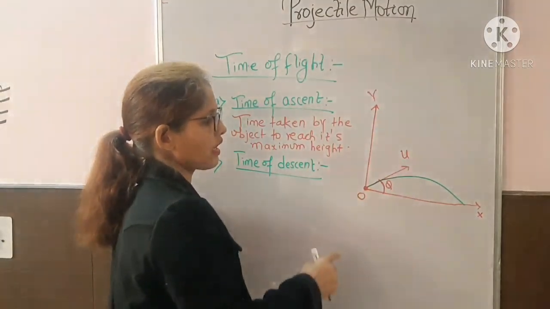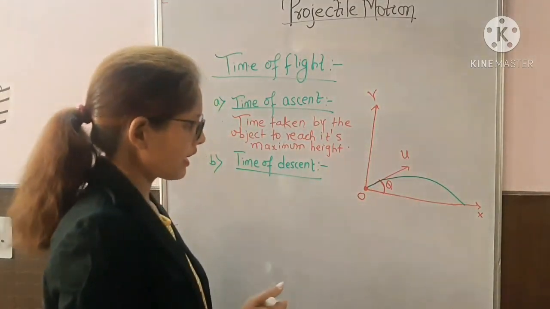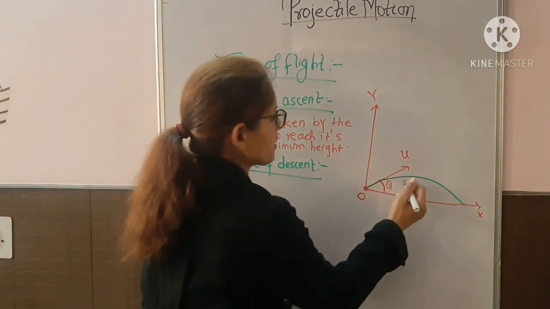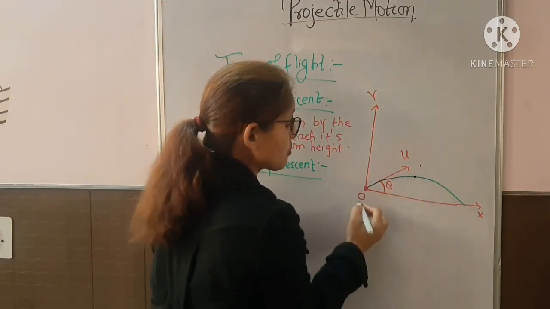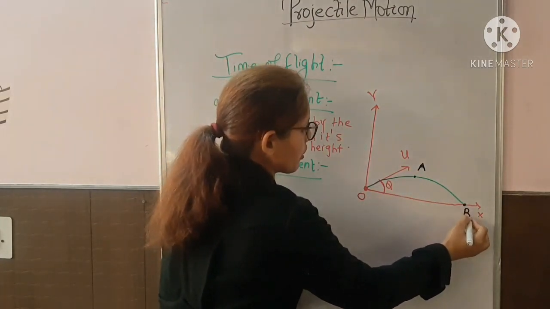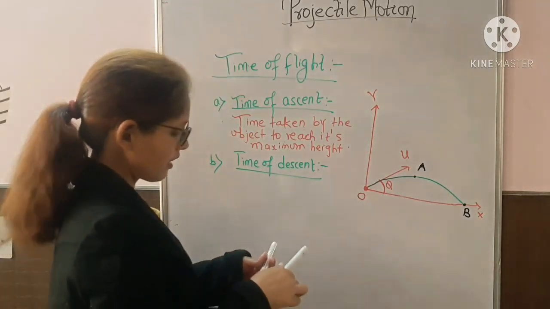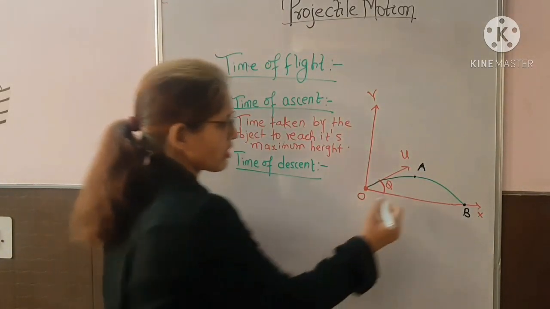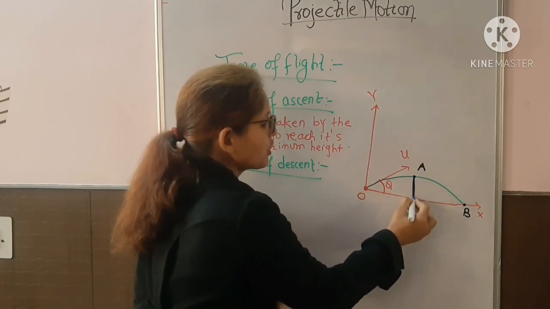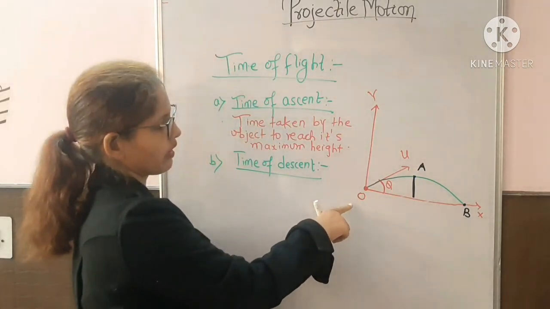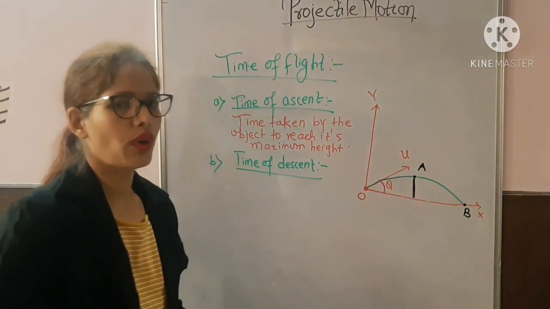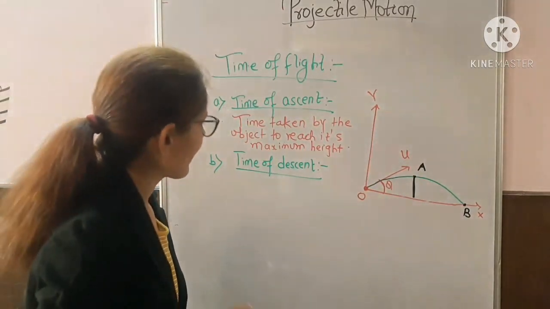So just see here, what is the maximum height? Suppose this point is O, this point is A, and this point is B. Can I say the maximum height is this one only, point A, right? So the time taken by the body to reach from point O to point A is called time of ascent.